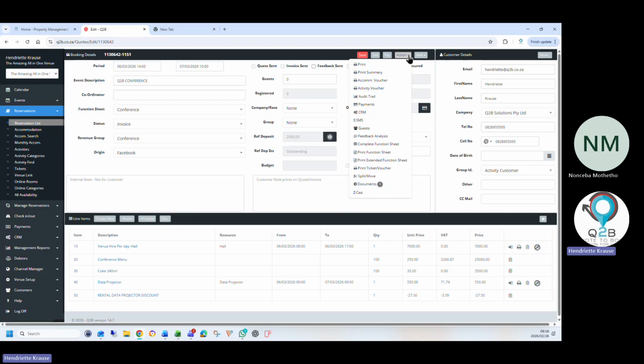Okay, awesome functionality. Yes, no, now that sounds really amazing.